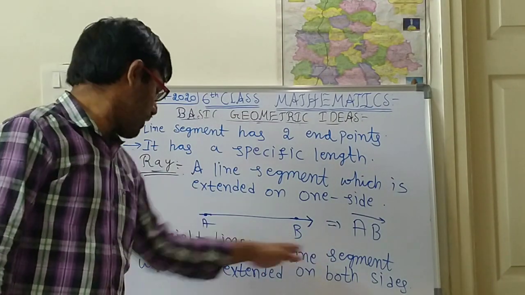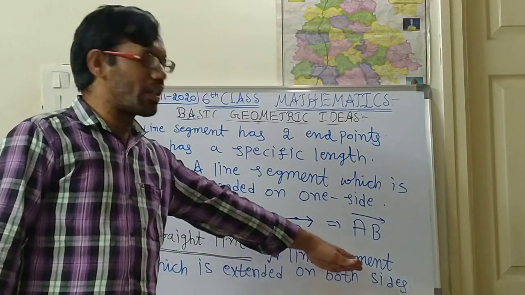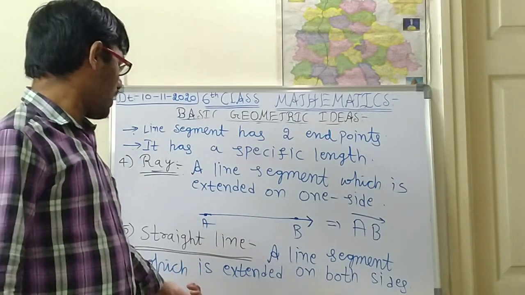A line segment which is extended on both sides, that is called straight line.